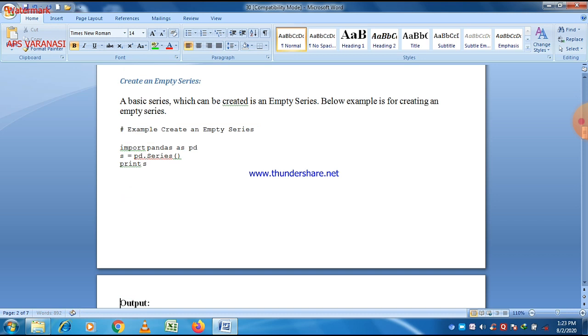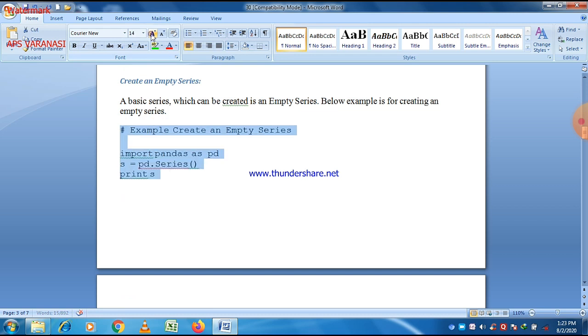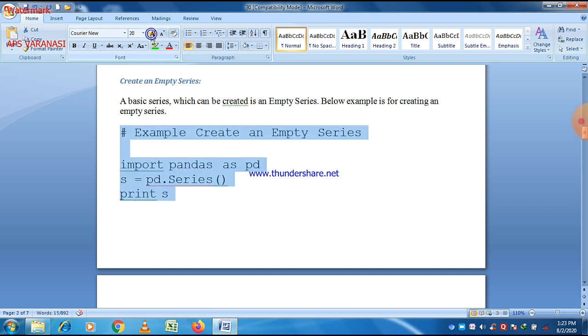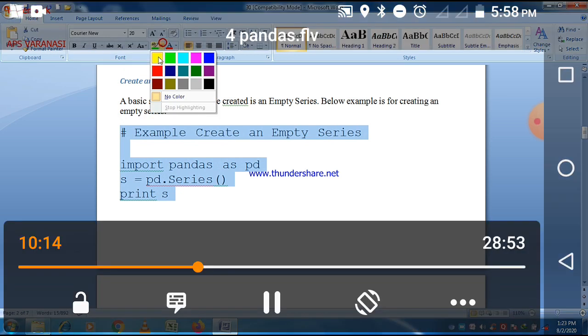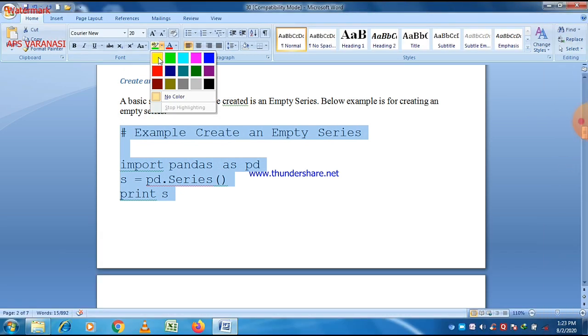And then Series is a function, a method that belongs to pandas. Whenever we want to access any function regarding any module, first write the name of that module, then put the dot operator, and then the name of the method.